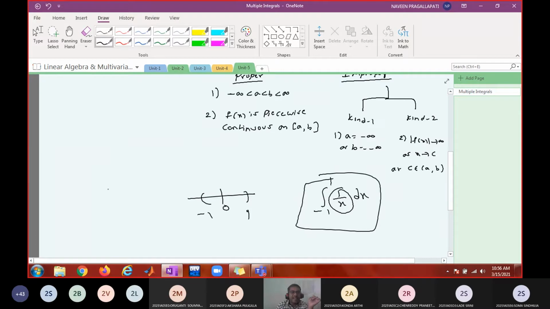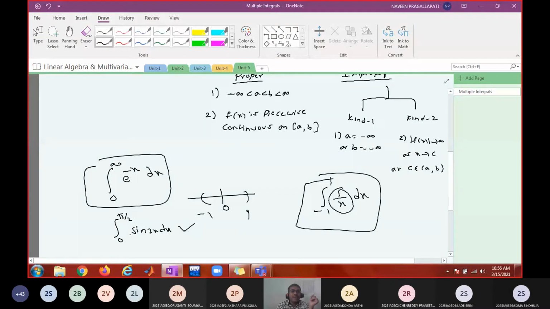Whereas if I write 0 to infinity e power minus x dx, this is an improper integral because one of the limits is infinity, and it is a piecewise continuous function, therefore the integration will exist. So this is an improper integral of kind 1. Whereas if I write 0 to pi by 2, something like sine 2x dx, this is a proper integral. Do you understand? Shall I proceed?